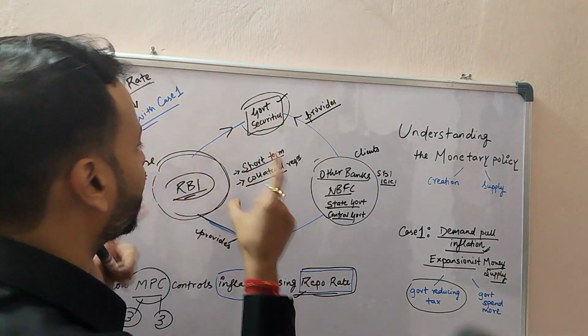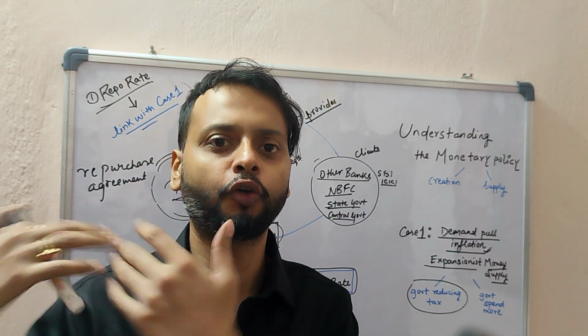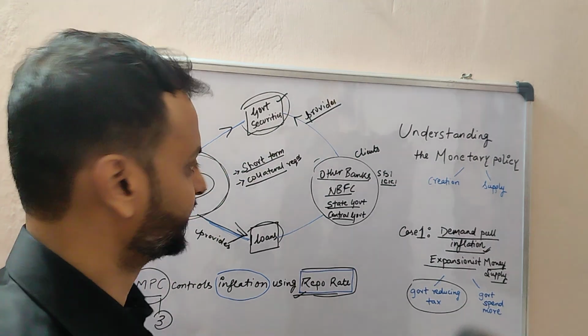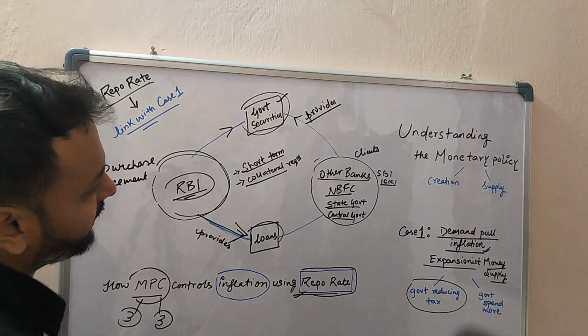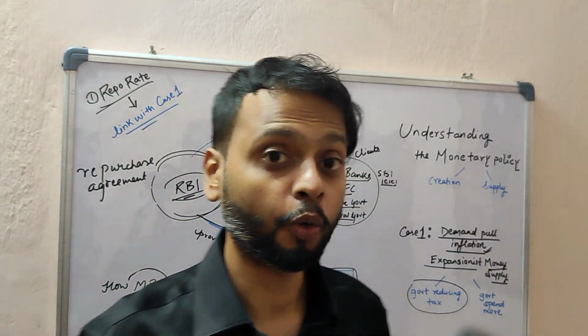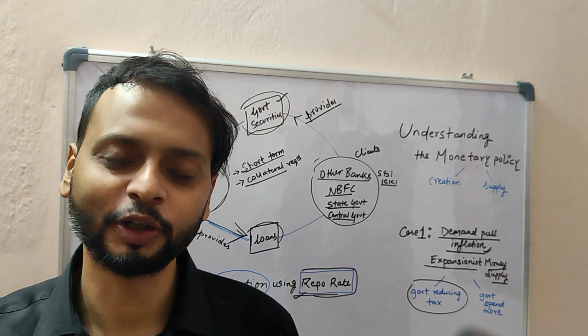This whole agreement is short term, generally done for 1 day or 7 days or 14 days, like 7 plus 7 days on a fortnight basis. So this is a repurchase agreement, but how is this agreement helping the Indian economy to control inflation?